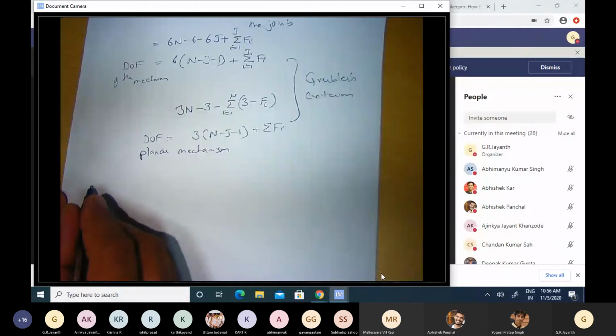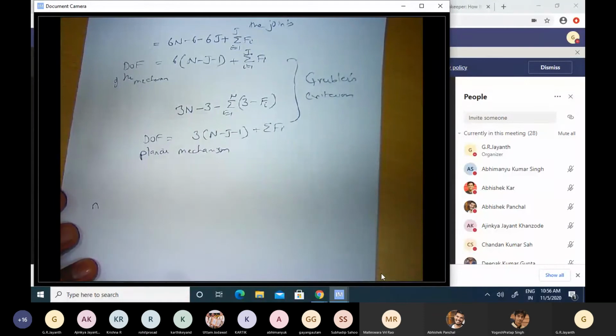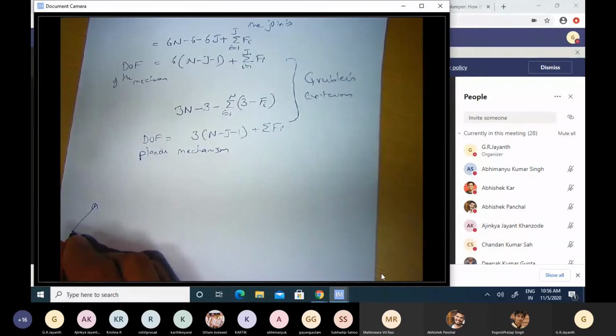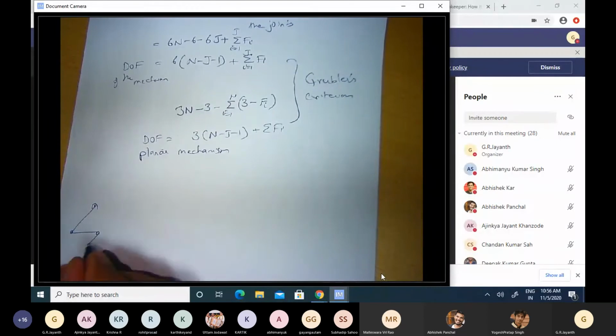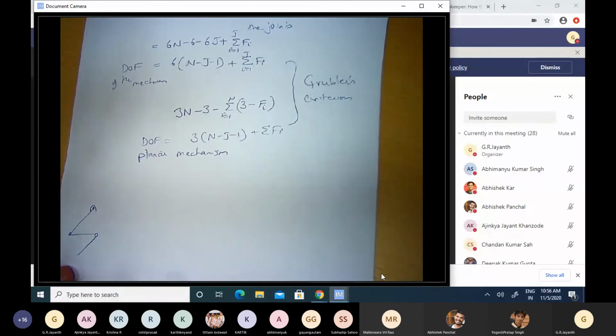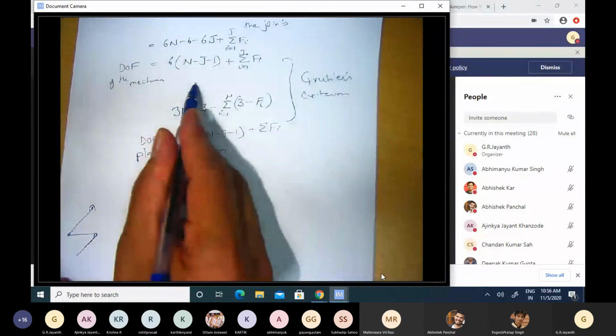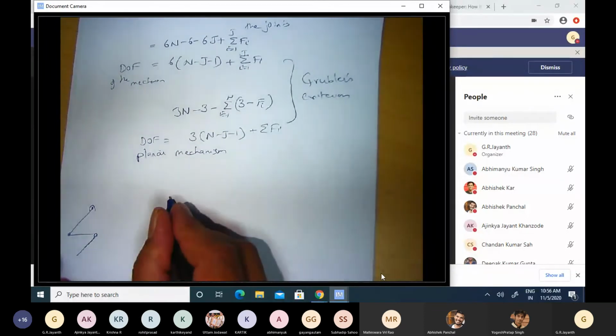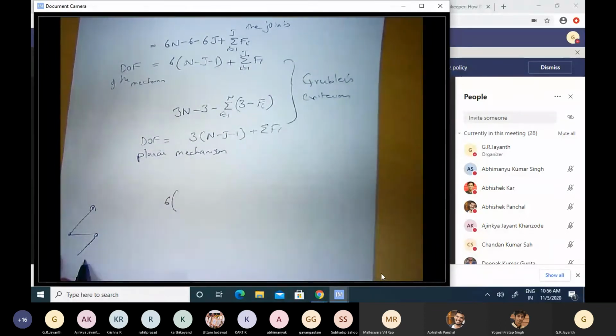Let us take that serial manipulator that we considered. So we had 1, 2, 3 revolute joints here, right? So if we take the first expression, this is a 3-dimensional thing. How many bodies do I have? You should not forget that you should consider the ground also as one of the rigid bodies.